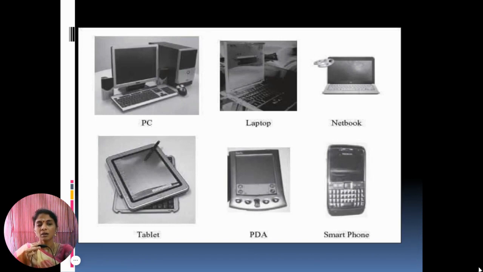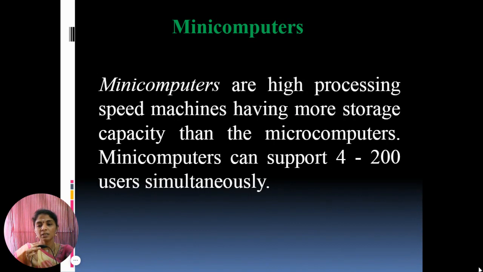Then next type of computer is the minicomputer. Minicomputers are high processing speed machines having more storage capacity than the microcomputers. Minicomputers can support 4 to 200 users simultaneously. The user can access the minicomputer through their personal computers.